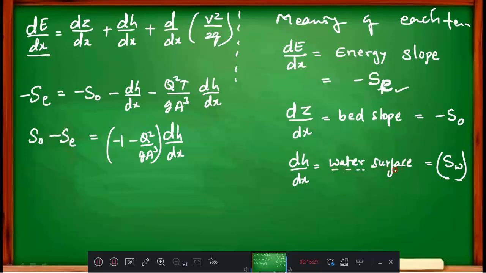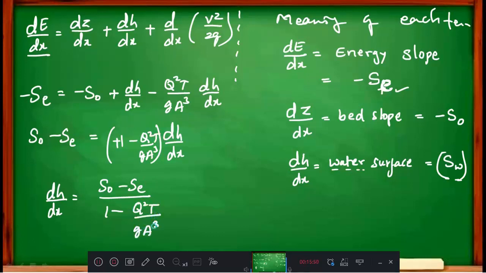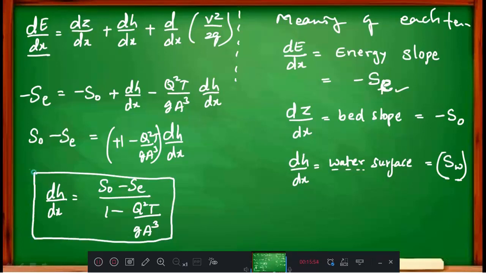Whether it is varying or not, I am not writing SW here. Therefore, I will take plus only. Then dH by dx is equal to S naught minus Se divided by 1 minus q square T divided by g a cube. This is the equation for gradually varied flow.